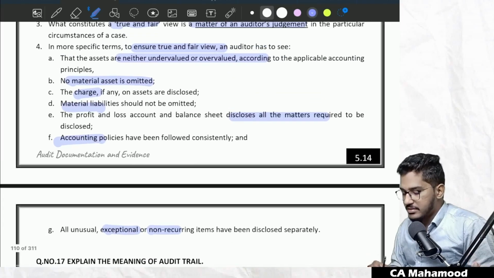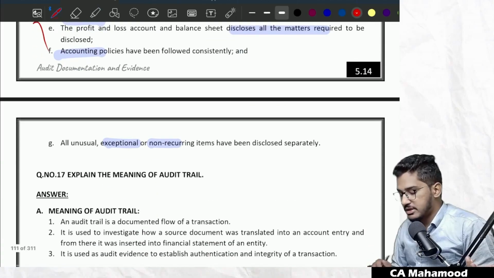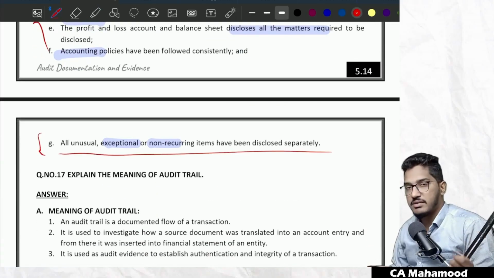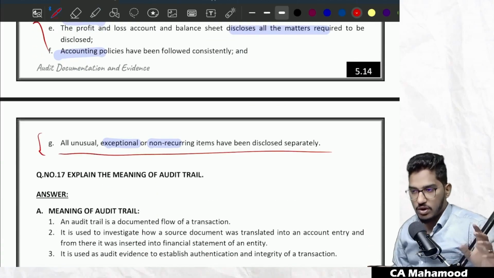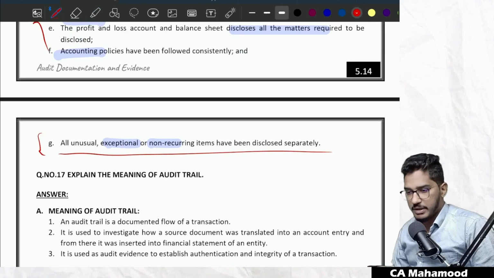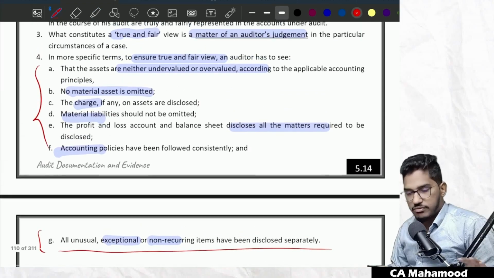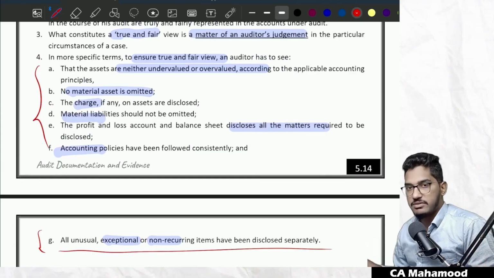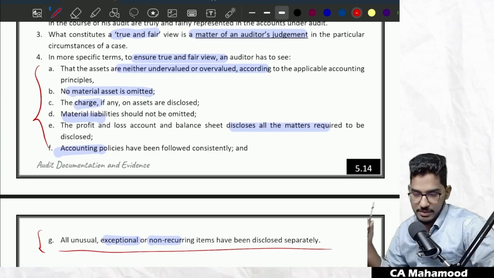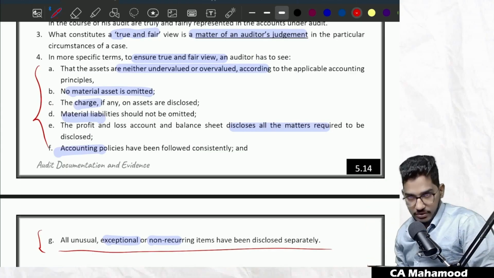So these are some illustrative examples which we will check to determine whether financial statements give a true and fair view or not. Clear, everybody? Once again, this is not a full and final list. These are just illustrative examples which we will check to determine whether financial statements give a true and fair view.